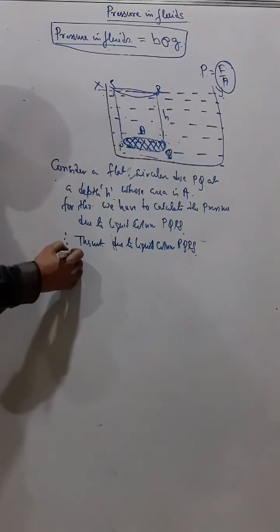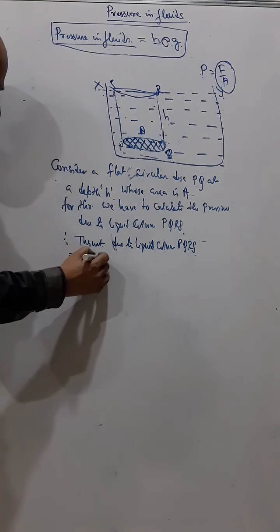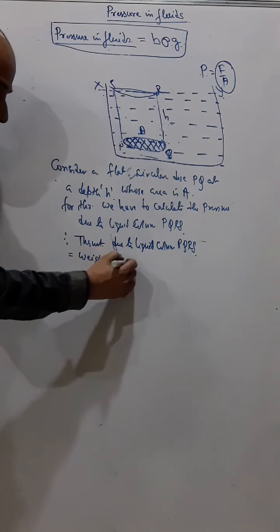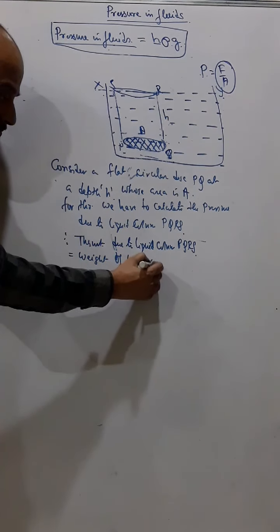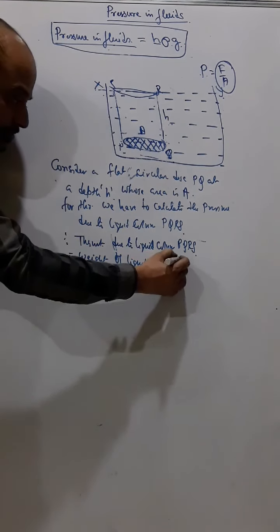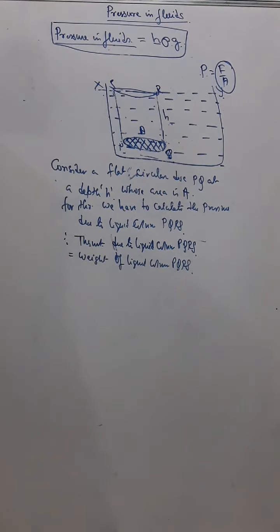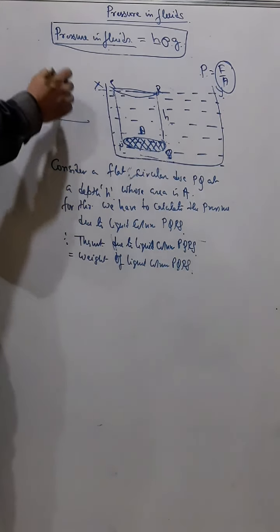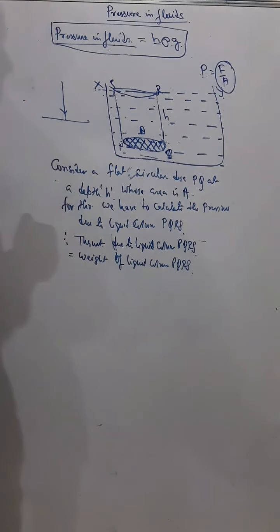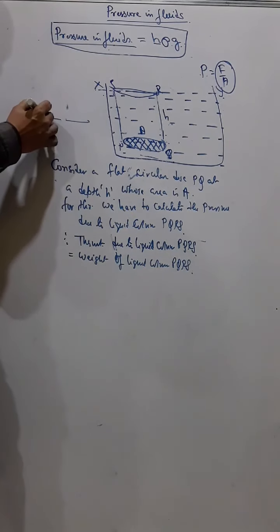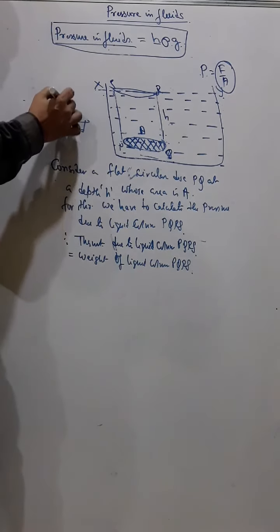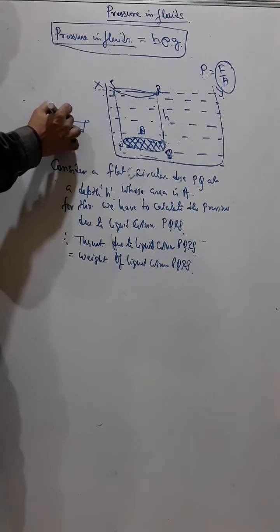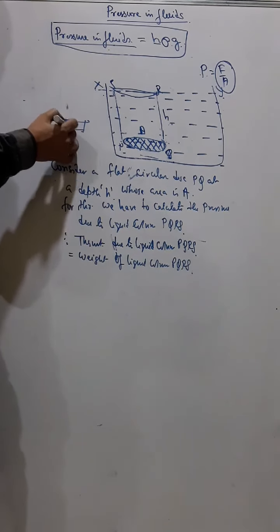Now thrust means the weight of the liquid column. Thrust means the force acting normally on a surface. If this is a table surface and you put any weight here, that weight is thrust.